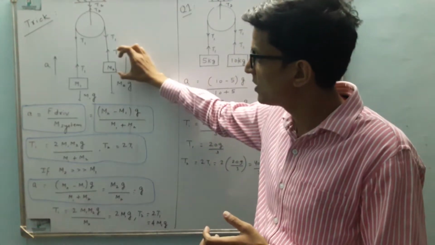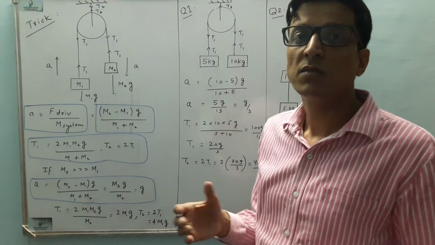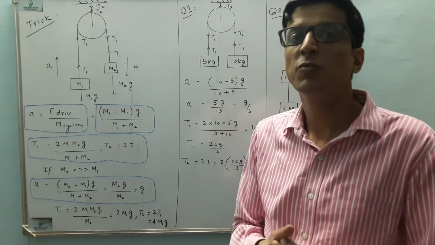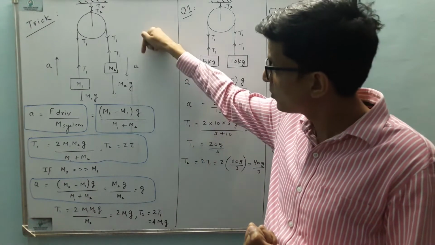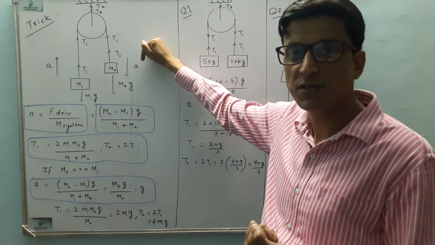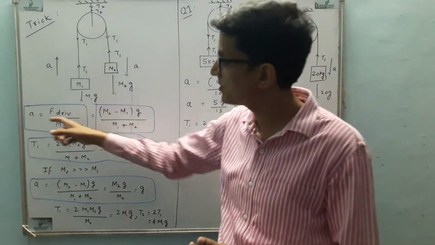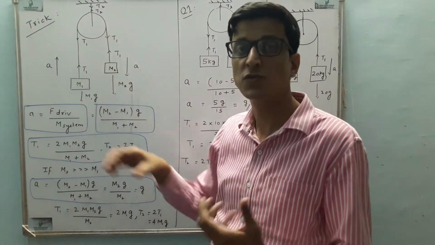Obviously, if you put blocks on the two ends, one will be heavier and one lighter, or both will be equal. The heavier one will go down and the lighter mass will go up. I assume that m2 is heavier than m1, so m2 will move vertically downward and m1 will move vertically upward. The trick is that acceleration is driving force upon mass of system, because these two masses will move together.